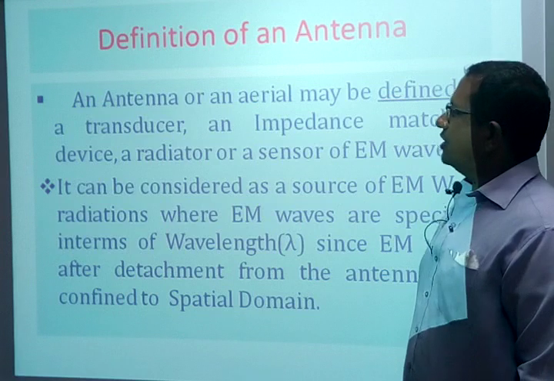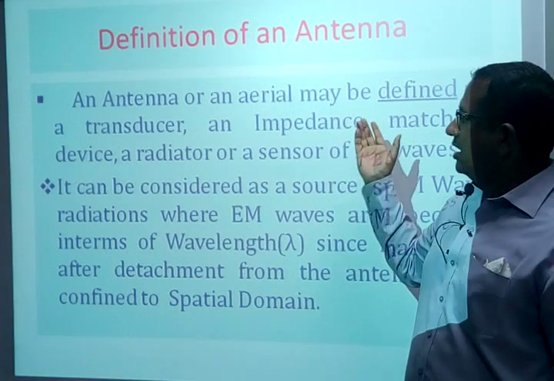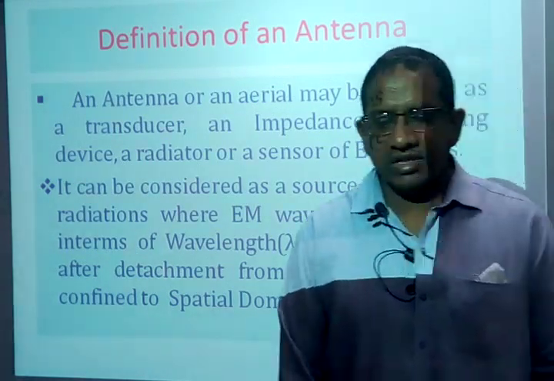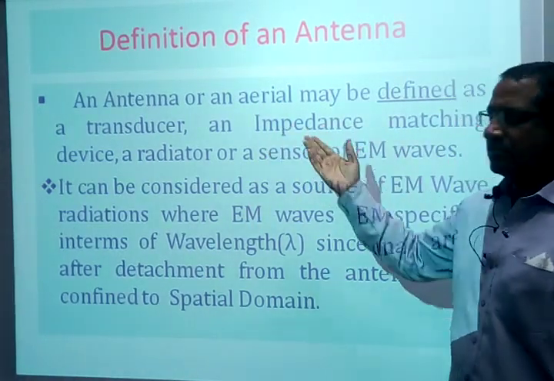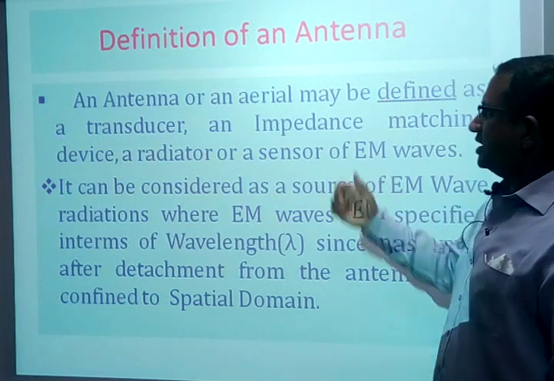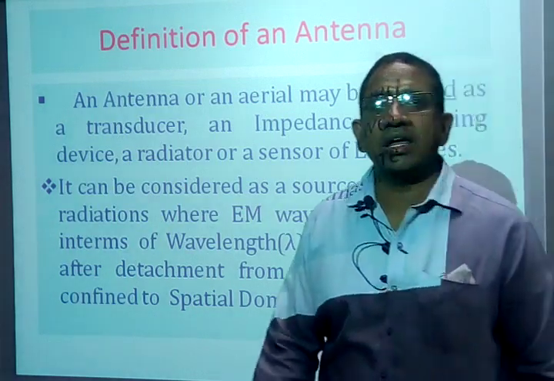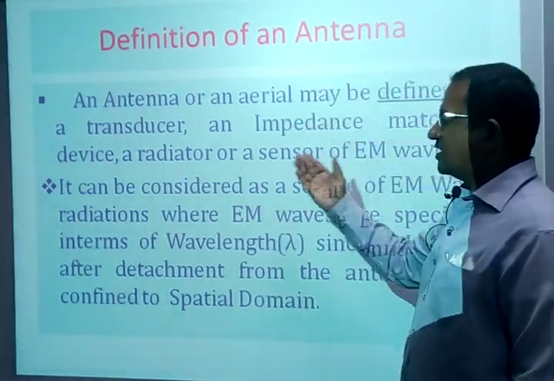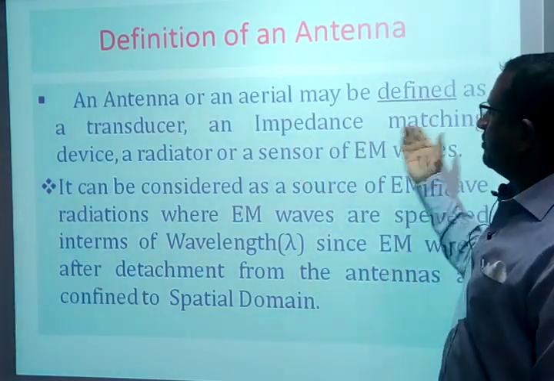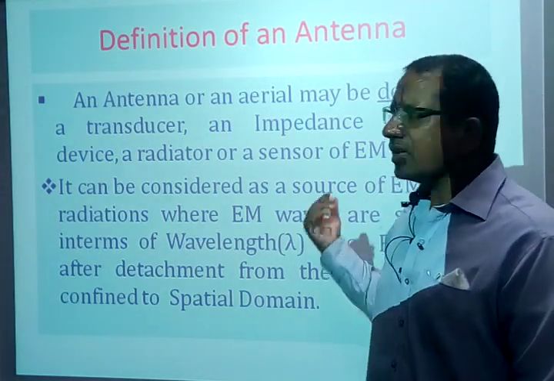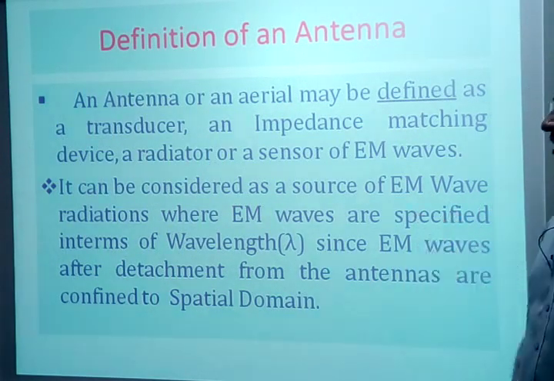Right. Now, what is the definition of an antenna? An antenna can be defined as an aerial. Aerial means a simple single monopole wire. A single wire is known as an aerial. So an antenna or aerial may be defined as a transducer, an impedance matching device, a radiator or a sensor of an EM wave. The antenna at the receiver acts like an EM wave sensor. The antenna at the transmitter side acts like an EM wave radiator. Then it can be considered as a source of EM wave radiations.